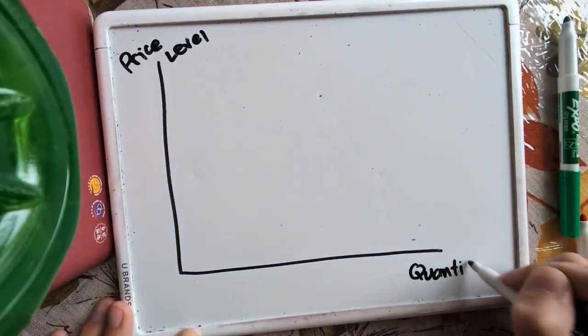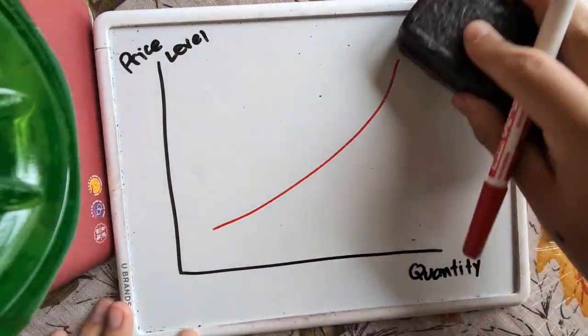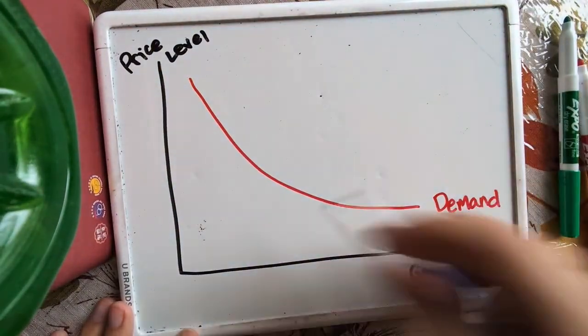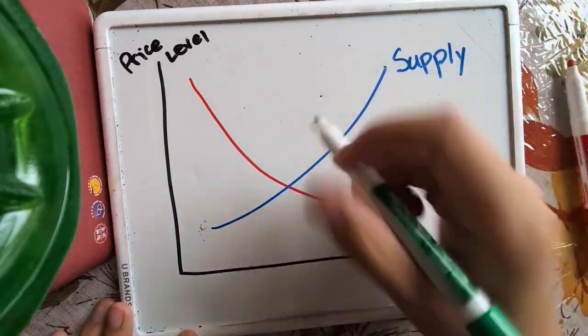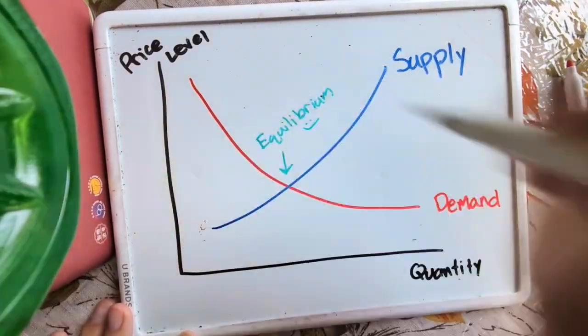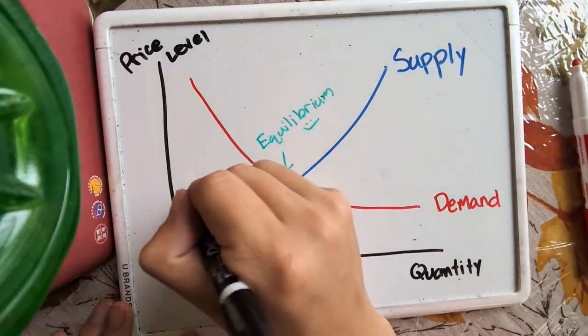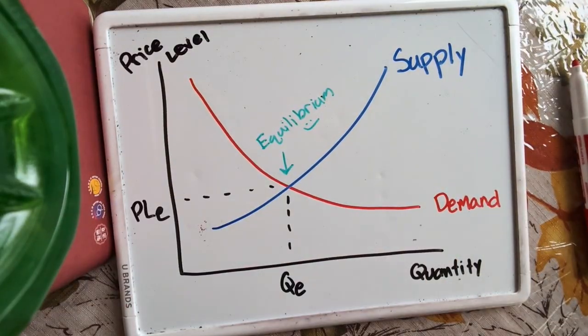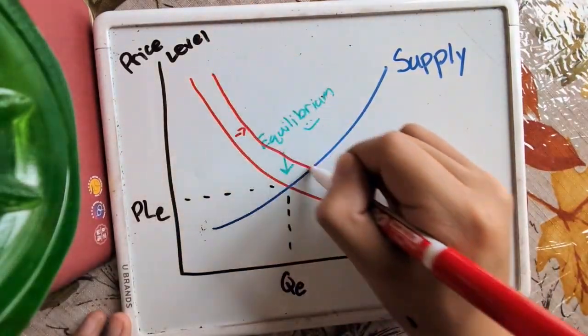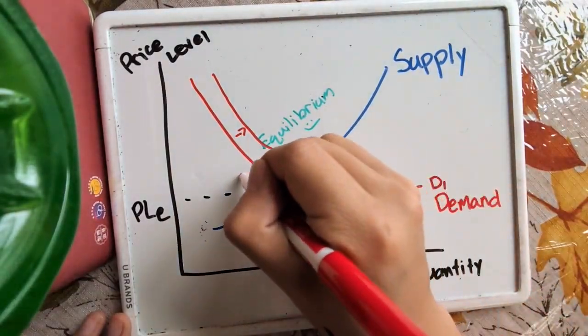What occurs when demand and supply intersect? The point where the supply and demand curves meet is known as equilibrium. The quantity demanded here is equal to the quantity supplied. But then with a change in supply or demand, the equilibrium also changes. If demand changes upwards, the price also changes upwards. However, if the supply changes upwards, then the price changes downwards.